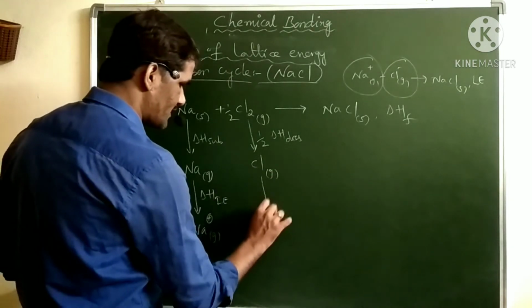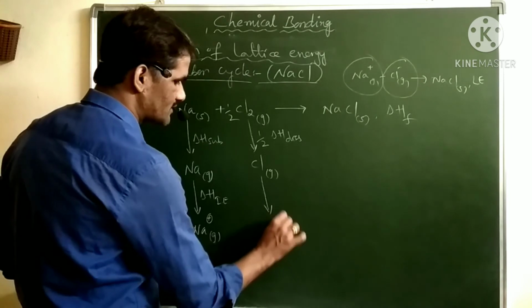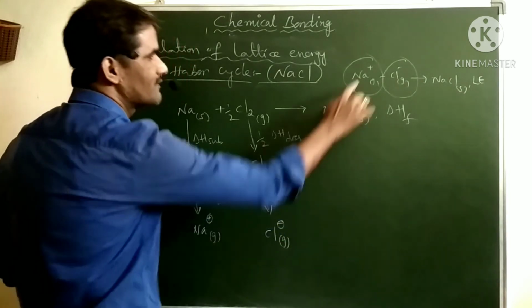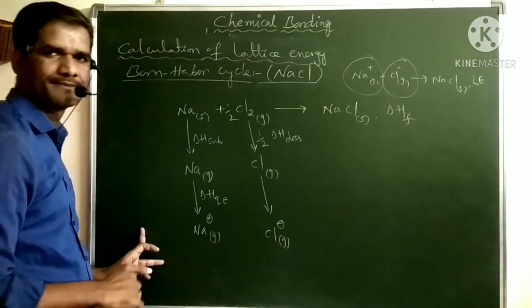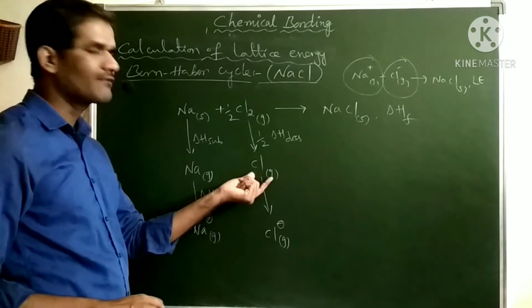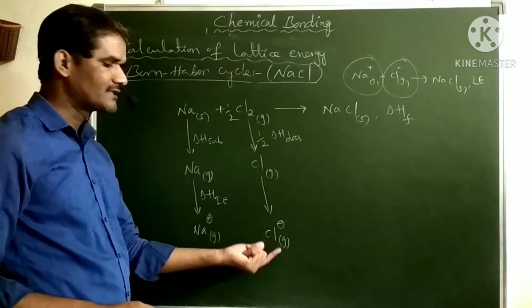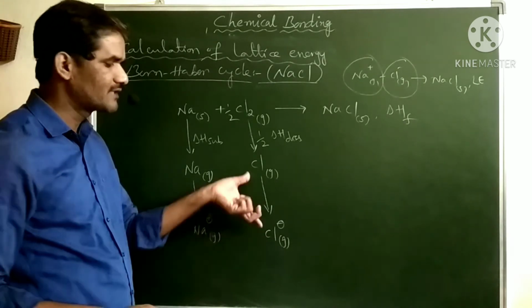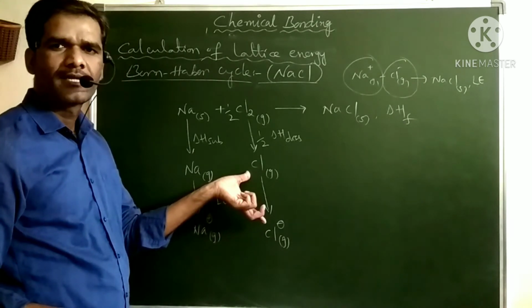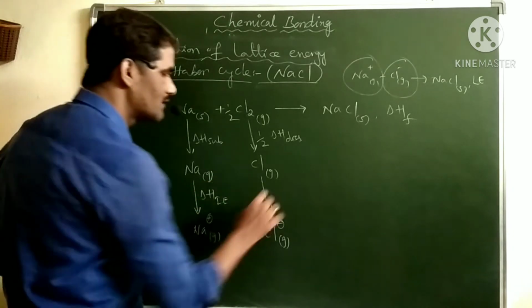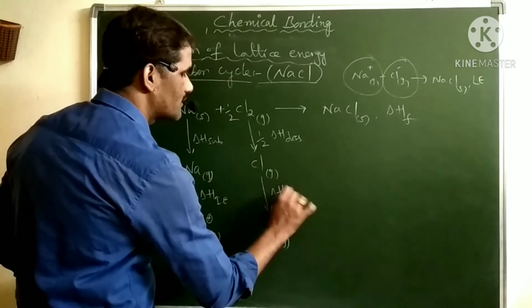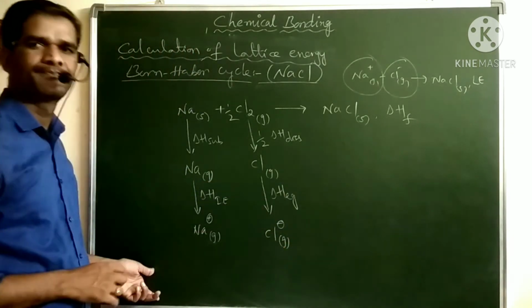Next, this chlorine gas we have to convert into Cl minus gas, because we require Na plus and Cl minus. Here we add one electron to the isolated gaseous chlorine atom to get Cl minus gaseous ion. The energy involved is the electron gain enthalpy, Eg.